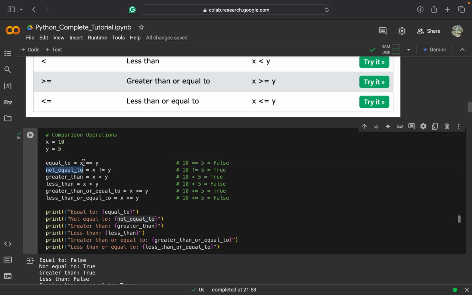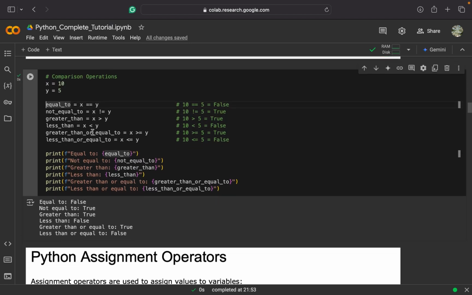Here you can see a comparison between x and y, whose values are 10 and 5. 10 equal to 5 will return false because 10 is not equal to 5. 10 not equal to 5 will return true. 10 greater than 5 will return true. 10 less than 5 will return false. 10 greater than or equal to 5 will return true. And 10 less than or equal to 5 will return false. So these values will be stored in the respective variables.